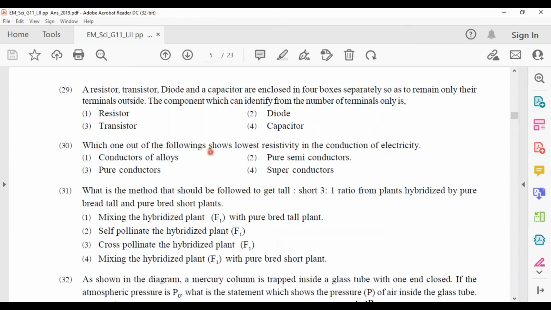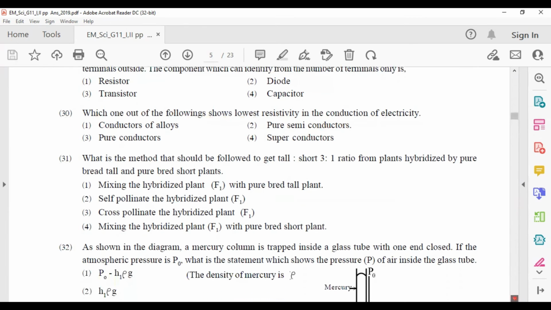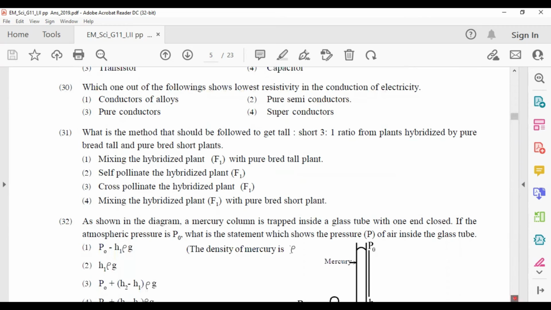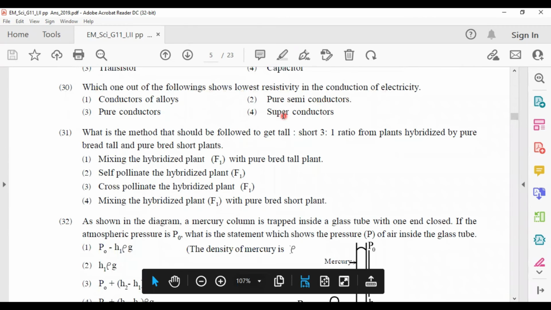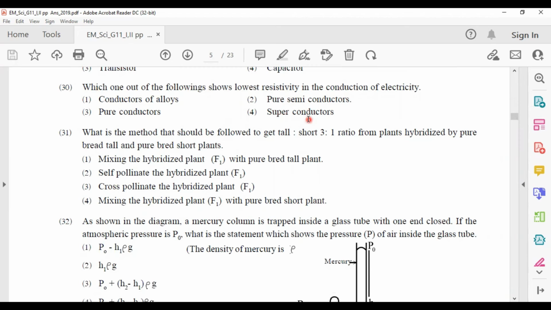Which one out of the following shows the lowest resistivity in the conduction of electricity? Lowest resistivity. The answer is number 4, superconductors. Superconductors can conduct electricity very well. That means the resistance value is very low. So the resistivity is very low in the superconductors.